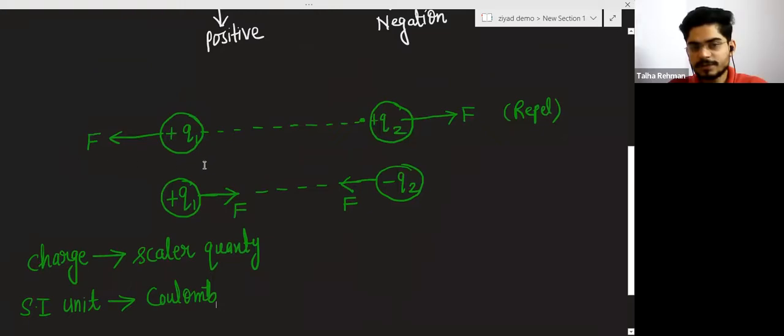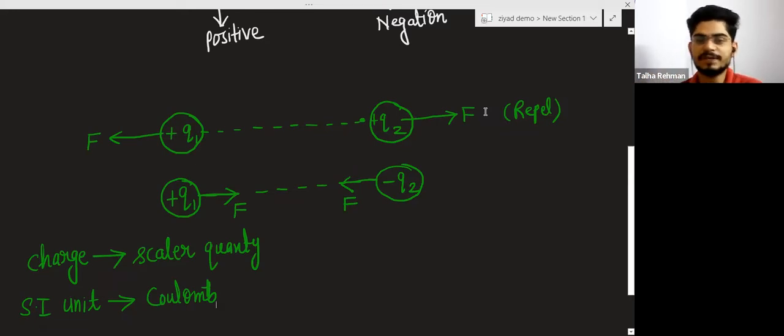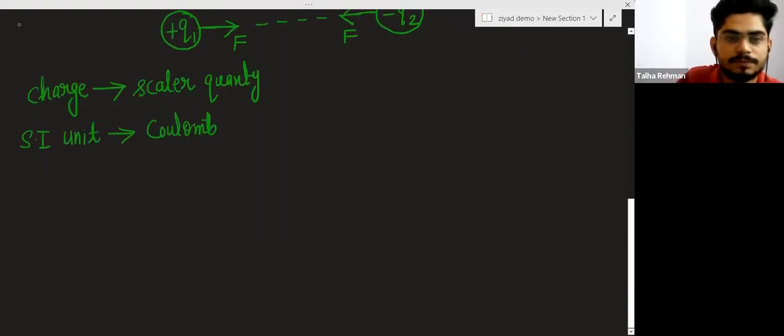To calculate this force, the force of attraction or repulsion, Coulomb told certain things, and that is the next topic, Coulomb's law.